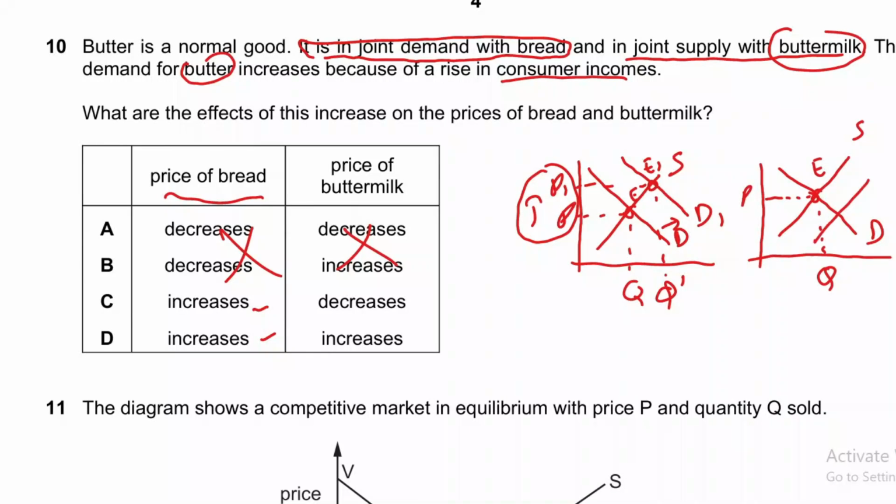Supply of buttermilk will shift to the right from S to S1. Equilibrium will move from E to E1, quantity will rise from Q to Q1, and price will fall from P to P1. This is the graph of buttermilk. Supply of buttermilk increased and price of buttermilk decreased. So we will choose option C, because option D says increase. The correct answer will be C.